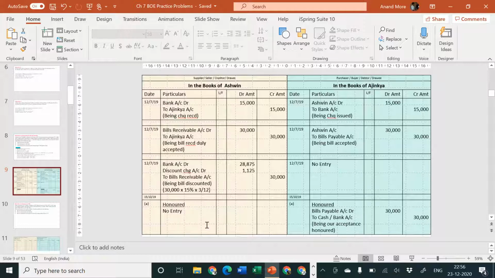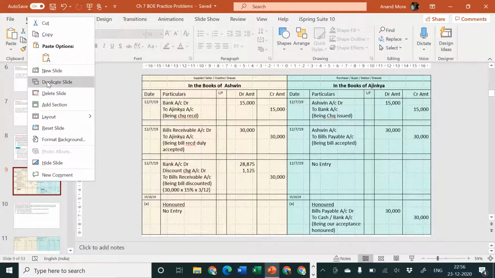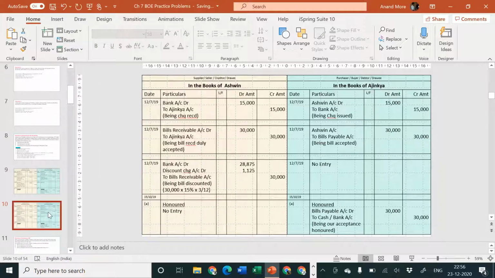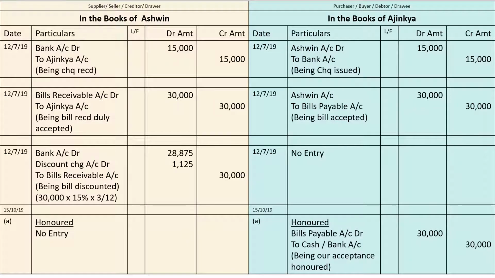So let me go ahead now with the second situation. What is the second situation? If the bill is dishonored. Now is the most fascinating part of the problem. On the due date, the banker goes to the drawee's place, that is Ajinkya's place. And Ajinkya says, no, I am not interested in paying the bill. Do whatever you want to do.